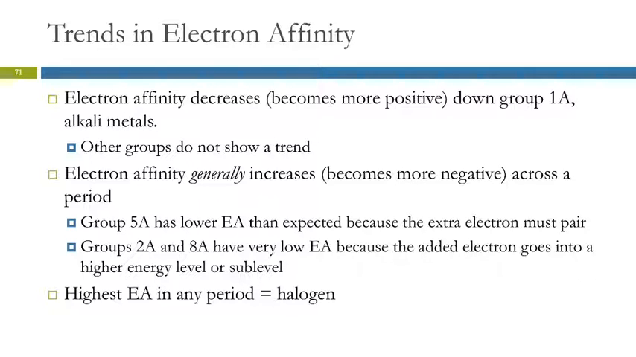But the ones on the left side of the period, like sodium, don't want to gain an electron. Sodium wants to lose an electron. So as you go across, they become more negative, except for the noble gases. And what we observe is the most negative electron affinity in any period is going to be the halogens, because by gaining one electron, that first electron affinity, they get the same electron configuration as a noble gas. Questions?